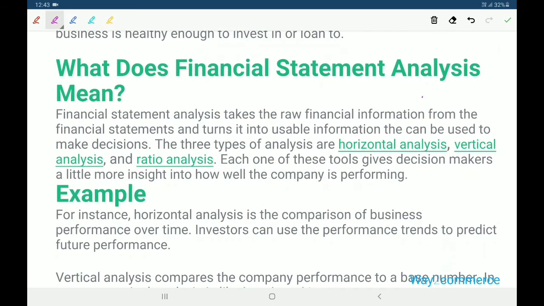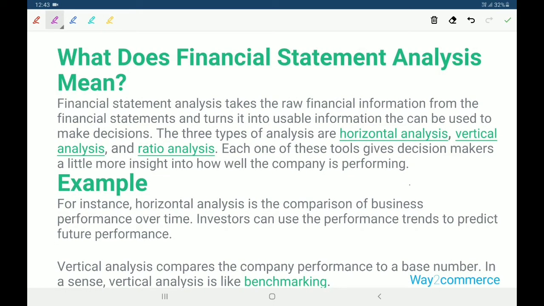What does financial statement analysis mean? Financial statement analysis takes the raw financial information from the financial statements and turns it into usable information that can be used to make decisions. The information acquired from the financial statements is converted into useful information used to make decisions. That is financial statement analysis.